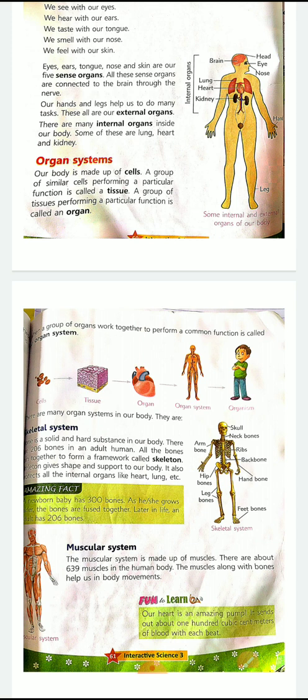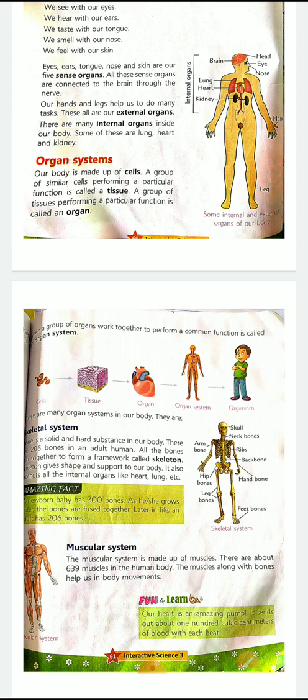Now, why is the skeleton there? We have a brain. Our brain is inside our skull. The skull is a part of the skeleton system. It is very hard. So the soft brain inside our skull is protected there. When it is protected, it is safe. Then it doesn't get hurt. So one of the most important parts of our skeleton is to protect the internal parts or internal organs of our body.